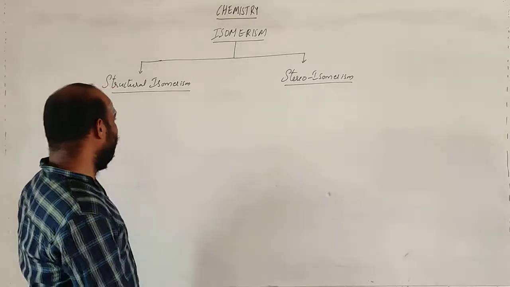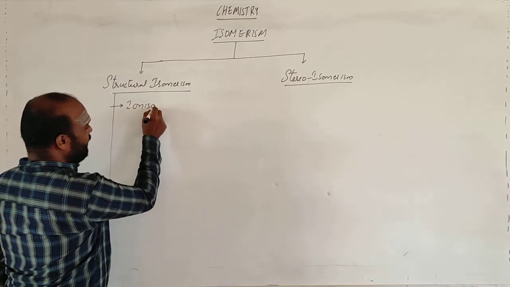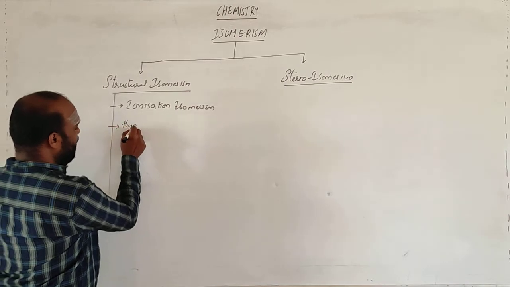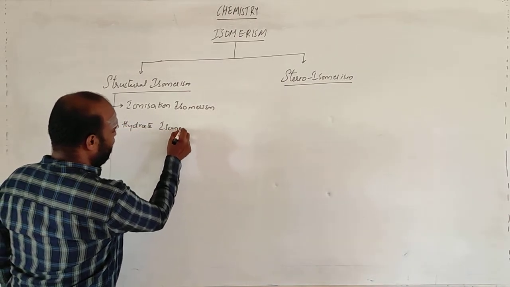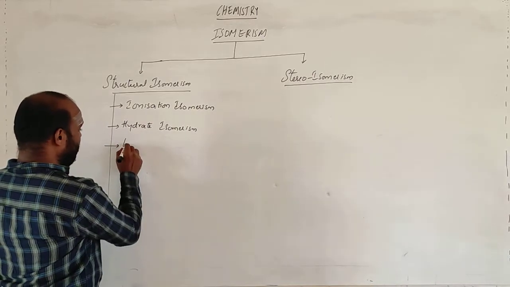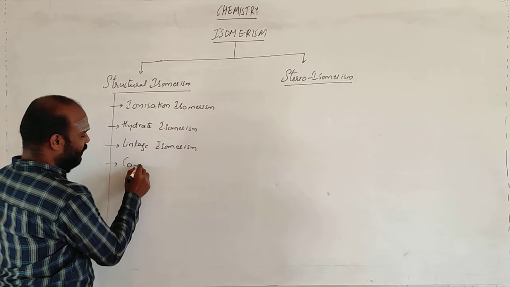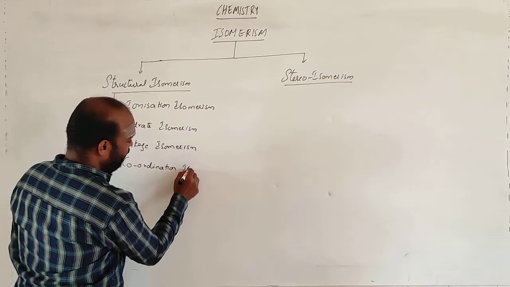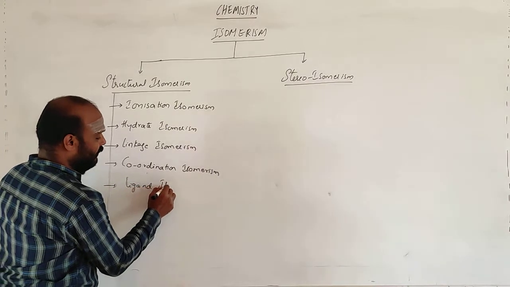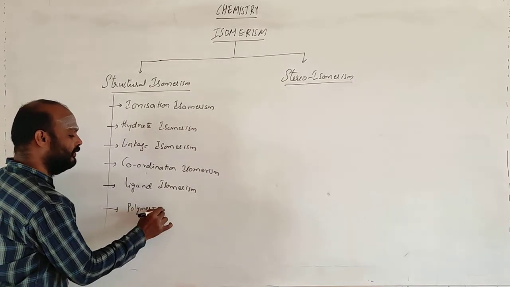Structural isomerism can be classified again into ionization isomerism, hydrate isomerism, linkage isomerism, coordination isomerism, ligand isomerism, and polymerization isomerism.